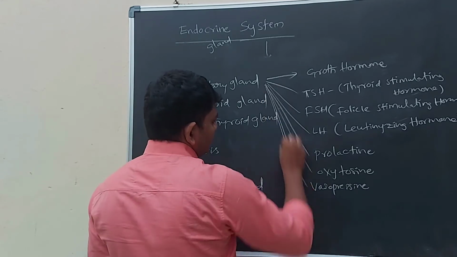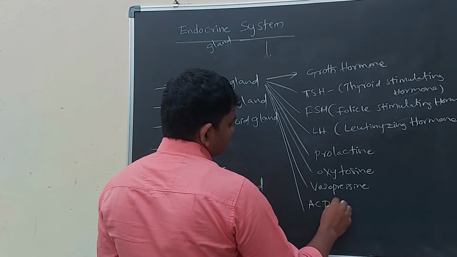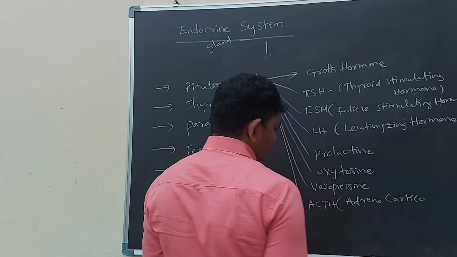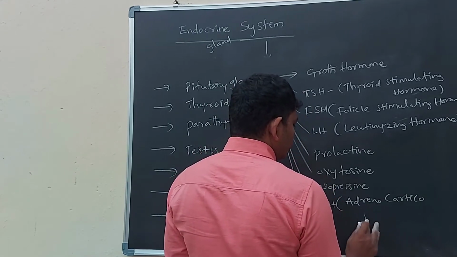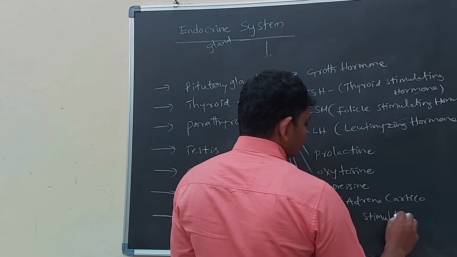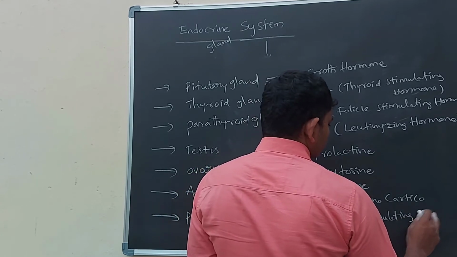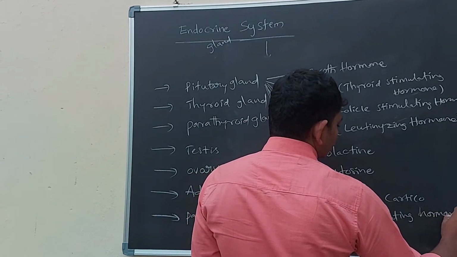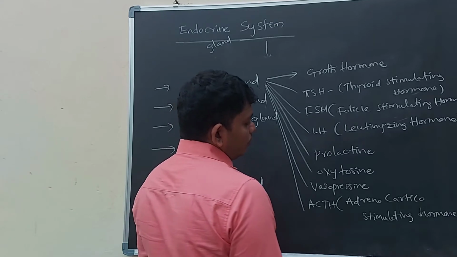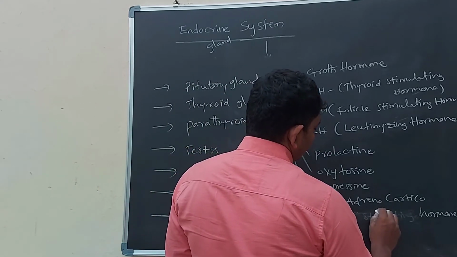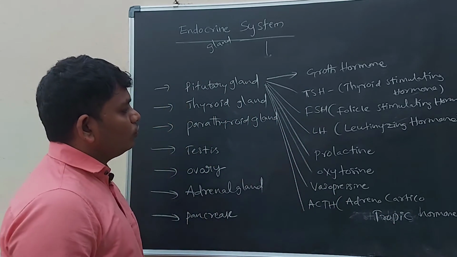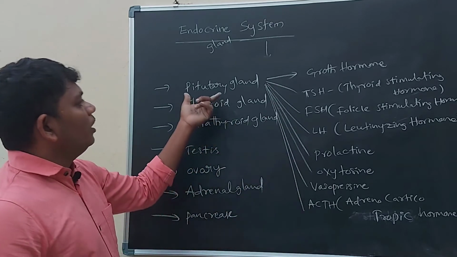and ACTH, adrenocorticotropic hormone. These are the hormones which are coming from the pituitary gland.